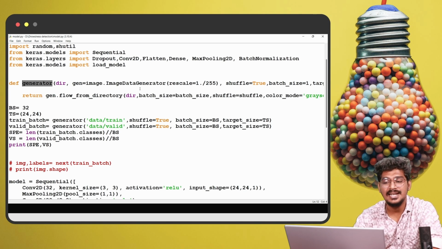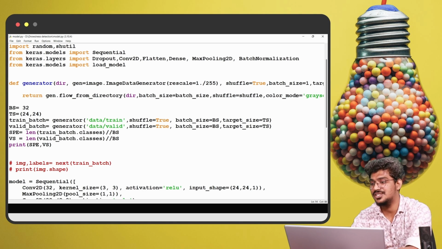So we are going to decide what things to follow once we are loading the model. All of these processes will convert the data. For example, the image will be rescaled, and the target size will be converted. The image will be reshaped into 24 by 24. Then the color will be changed, so that is the color mode, where I mentioned grayscale.